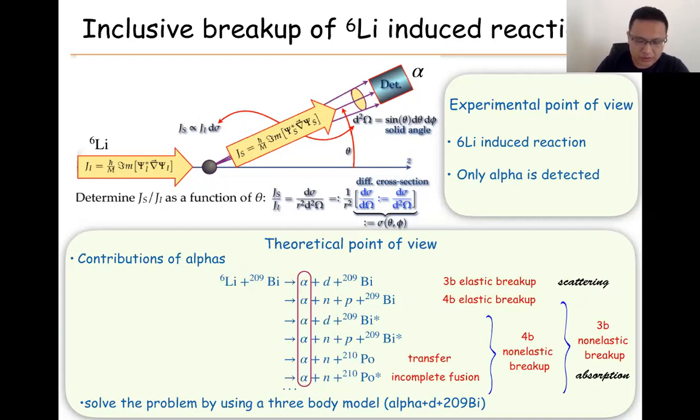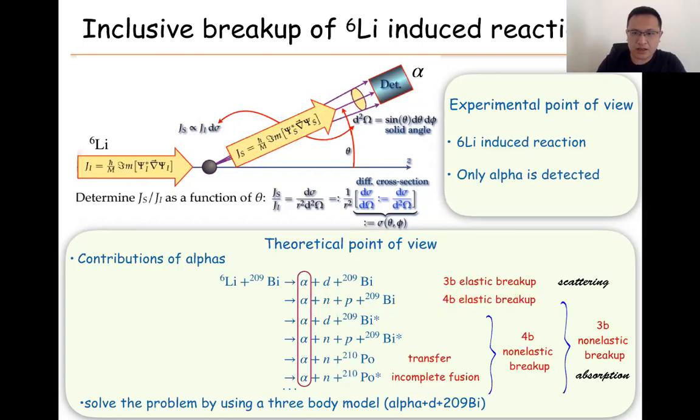In addition, lithium-6 can also be described by a three-body model, which is alpha, neutron, and proton. So here, lithium-6 breaks, and it can break into alpha, neutron, and proton with the target. This is a kind of four-body breakup because the internal degrees of freedom of alpha, neutron, proton, and bismuth are unchanged. So this is a four-body breakup.